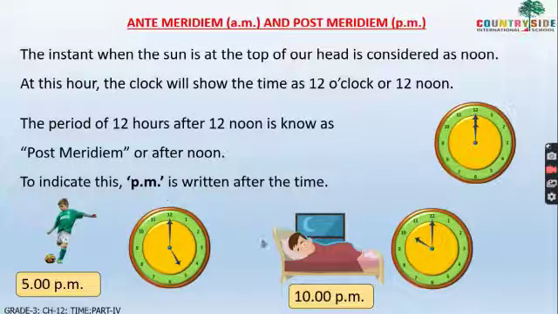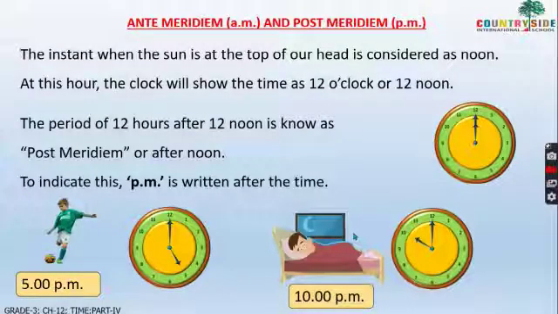Now see here, the boy is sleeping. So it is 10 o'clock. At 10 o'clock at night he is sleeping. That means it is 10 PM. Why are we writing 10 PM? Because the boy is sleeping at night. That means after noon, the period of 12 hours is called post meridiem. That's why we are writing PM.